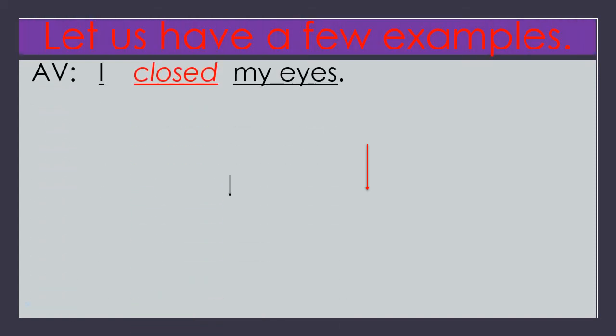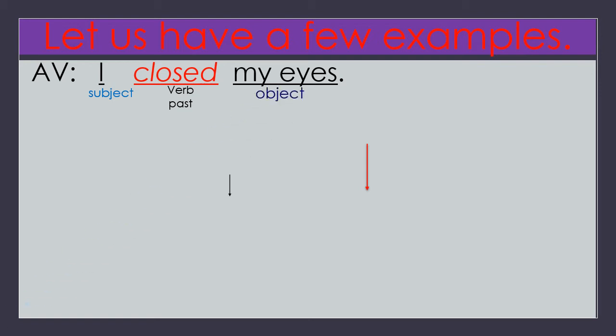Children, let us have one more example. See here. Same sentence, but the tense is changed here. Active voice: I closed my eyes. Here, I is the subject, you know well. Closed is the verb. The verb is in past tense.